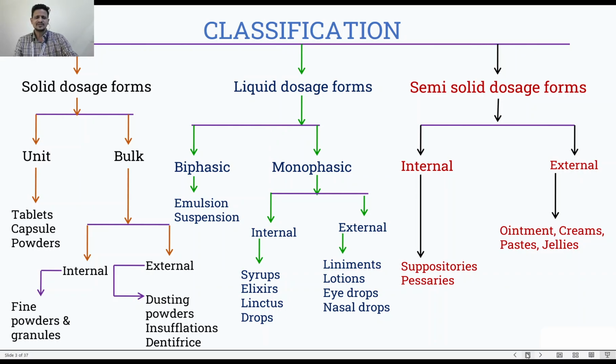But in bulk, sometimes it is difficult to maintain the dose, because if the patient takes out more powder, then more than one dose of the drug can come out, or if less powder, less drug can come. So unit is where a single dose is present, where we can count the doses. Bulk is where many doses are present, where it is difficult to count how many doses there are.